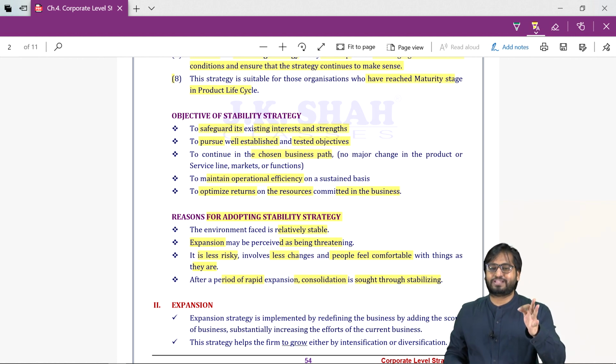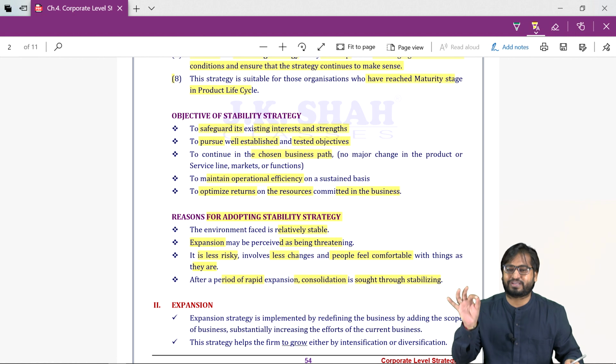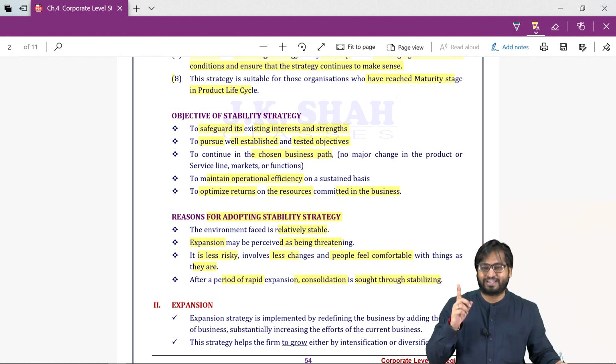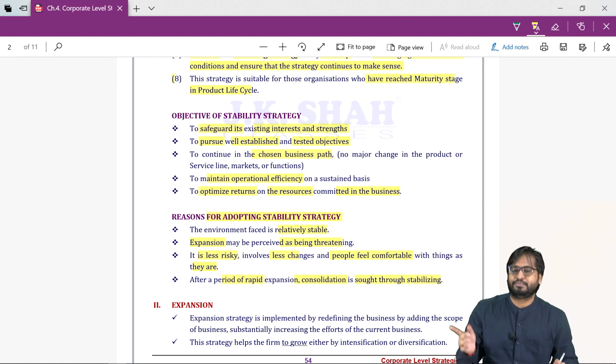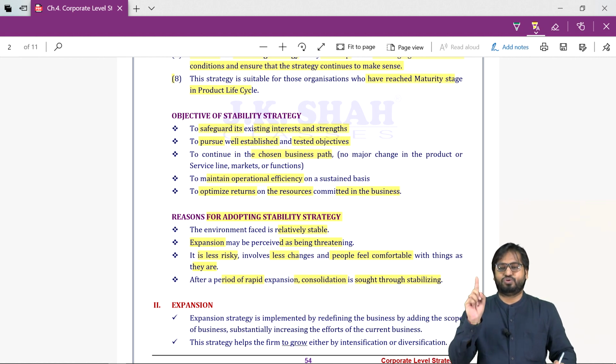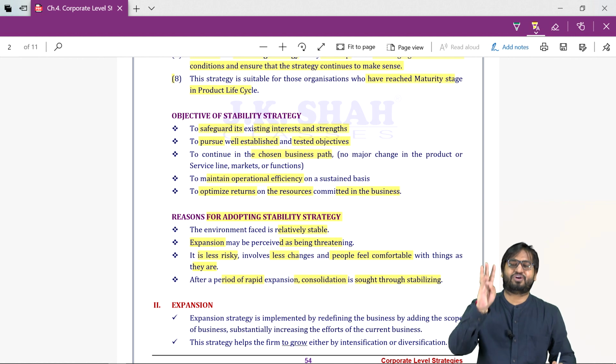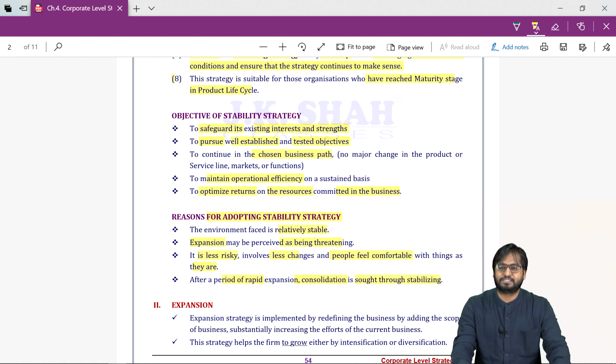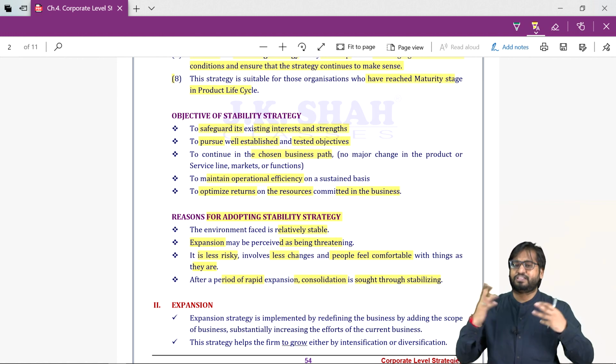So I am asking you one simple question. Does it amount to redefinition of business? Yes. So it amounts to redefinition of business. So new product, new market, new technology, new processes. Does it amount to redefinition of business? Yes, it involves redefinition of business. Now, what sort of investment will be required?